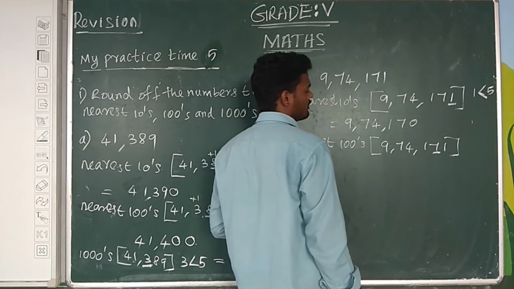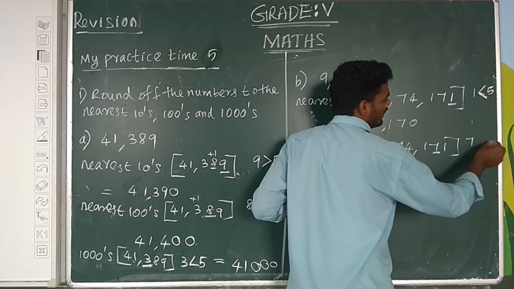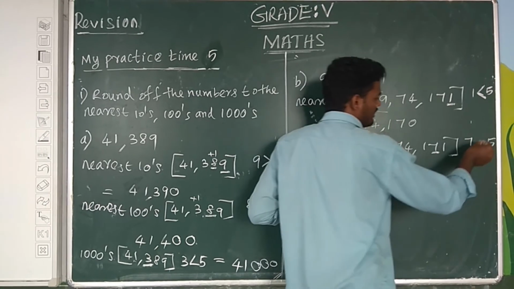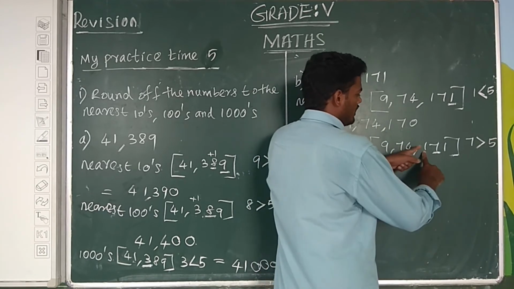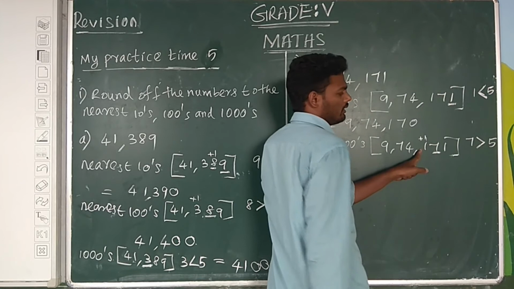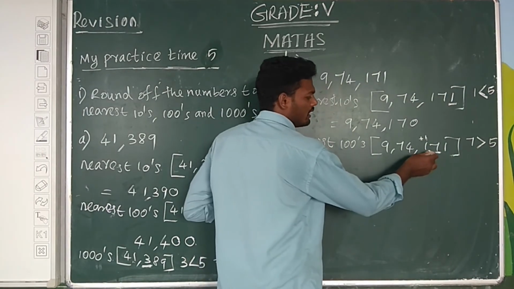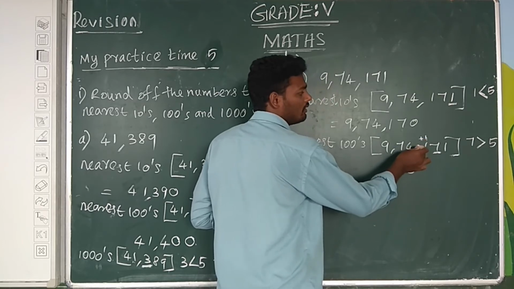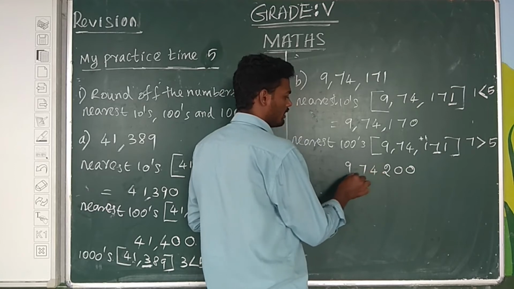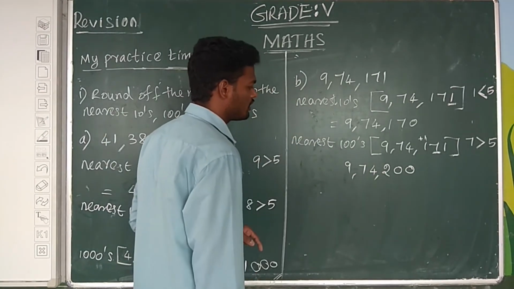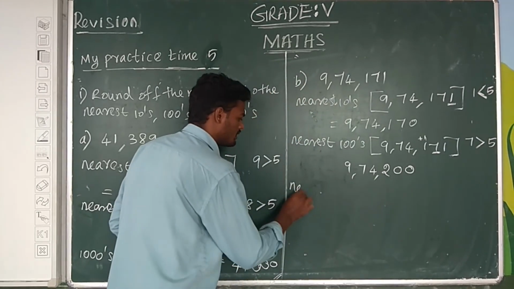The 10's place digit is 7, comparing to 5. 7 is greater than 5. Therefore, in the 100's place we add 1. So the 1's place is 0, the 10's place is 0, and adding 1 in the 100's place, 1 plus 1 is 2, then 4, 7, 9. Therefore, the nearest hundred is 9,74,200.